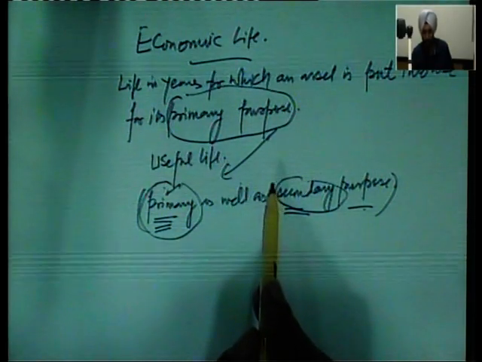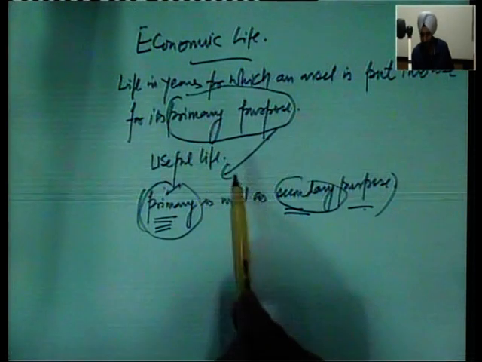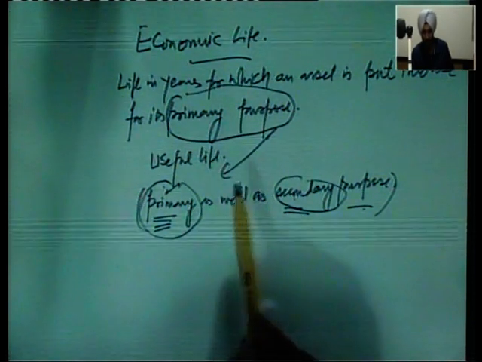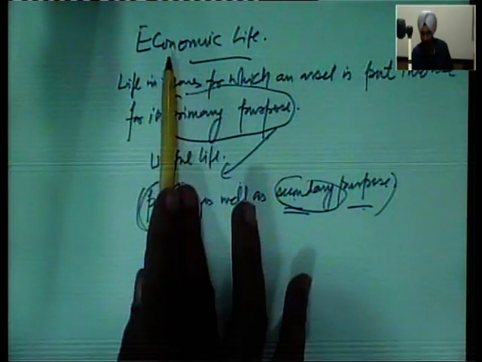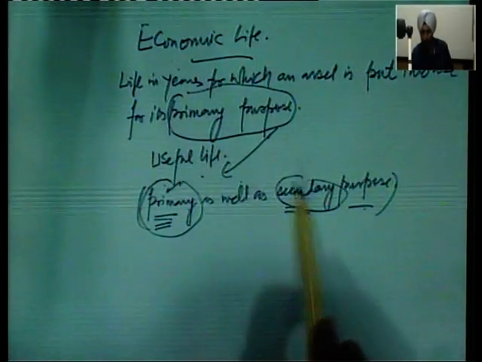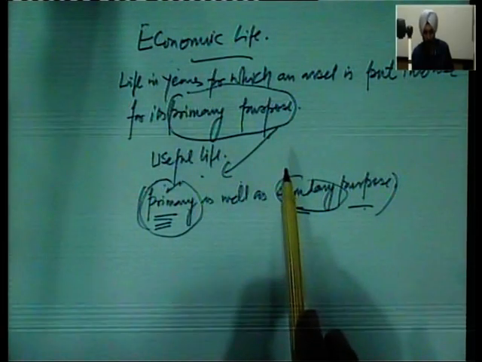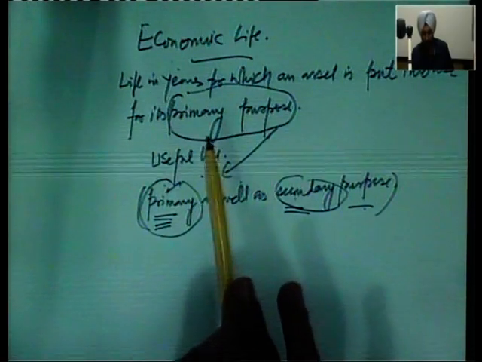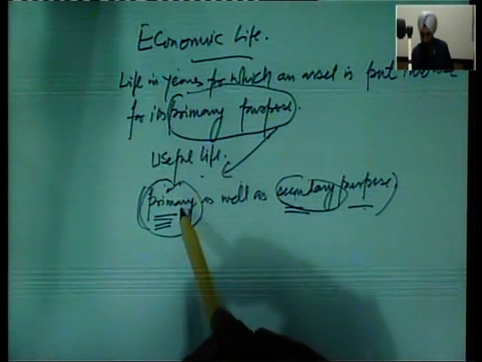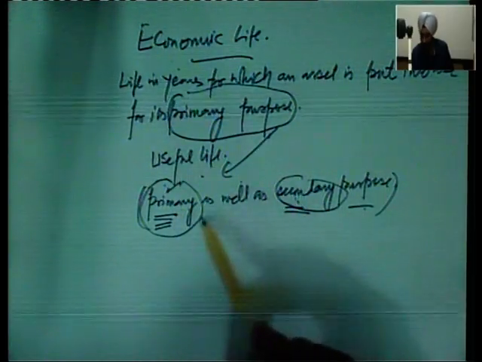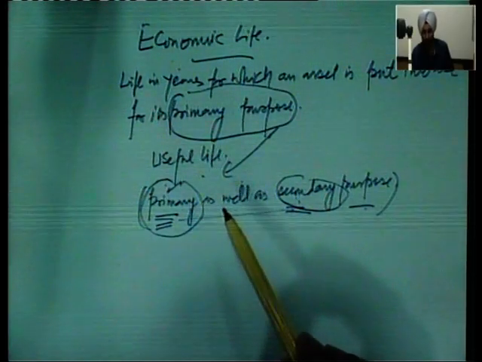As long as this machine is being used for the training of the people, even though it has expired its economic life, it is still holding its useful life. So, as long as this asset is being put into use for its primary as well as the secondary purpose, that is known as the useful life.